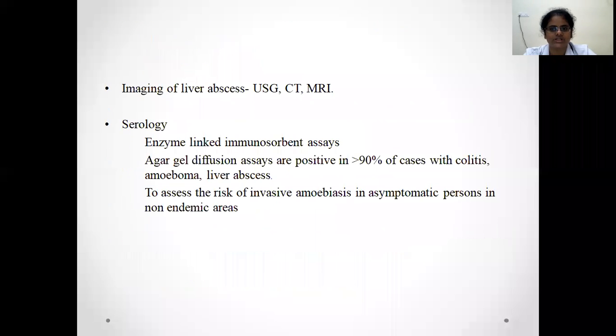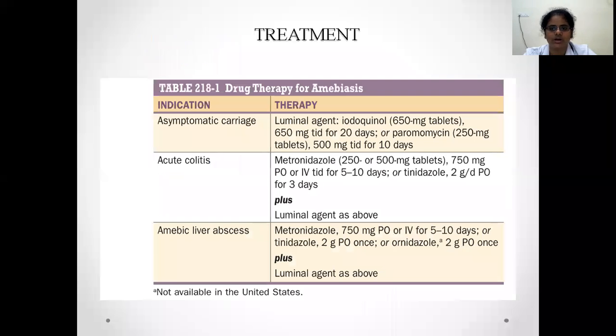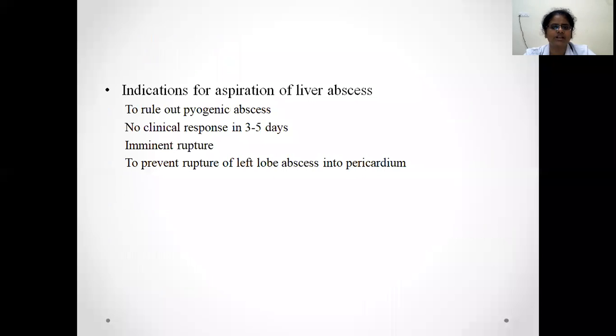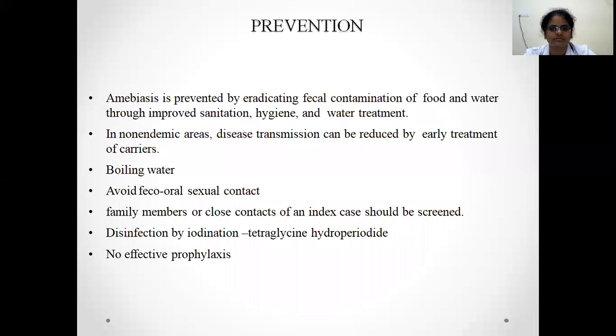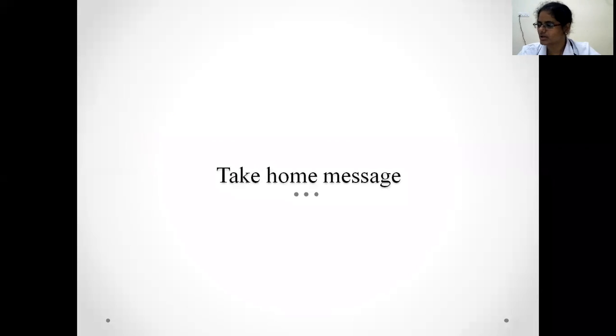The other thing which needs to be remembered and written in your answer is the treatment, which is divided in terms of asymptomatic carriers, treatment of acute colitis, and treatment of amoebic liver abscess. And in amoebic liver abscess, you need to remember the indications for aspiration. If it's a large amoebic liver abscess and there's an imminent rupture, then along with aspiration, pigtail catheter insertion and continuous drainage are also attempted. So that would be the end of the session.